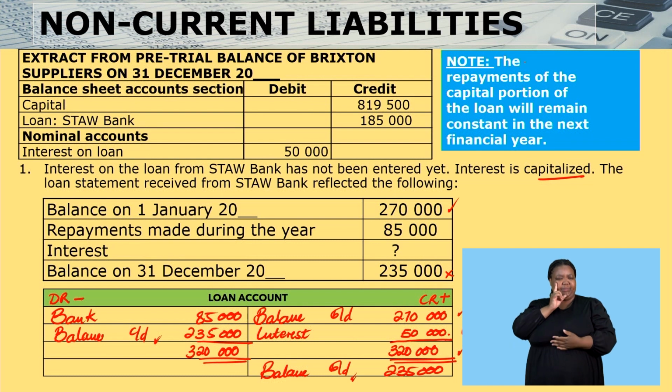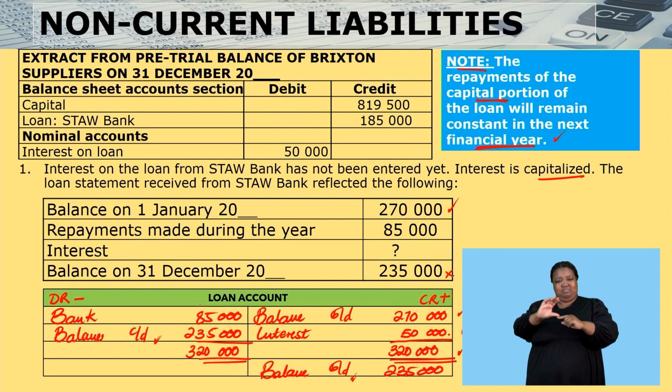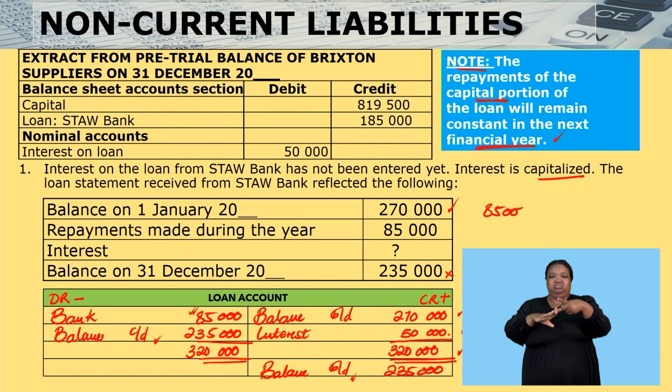So I have completed my loan account. I am told here, note, the repayment of the capital portion of the loan will remain constant in the next financial year. Whatever we paid for the capital portion of the loan, we will pay again the same in the next financial year. What that means is, in this 85,000, we have paid for two things.